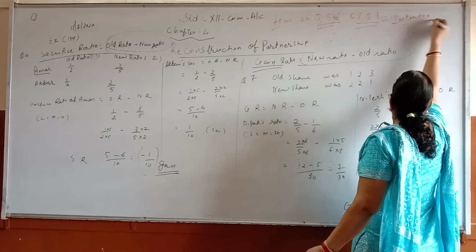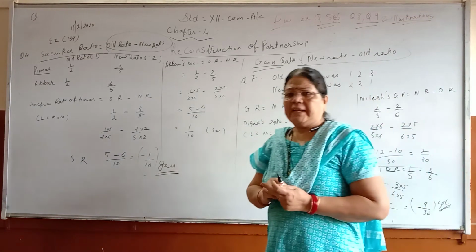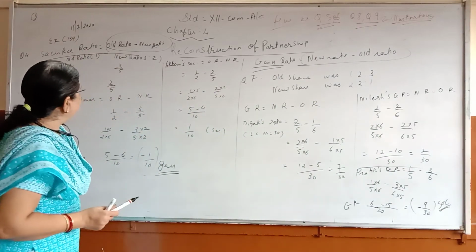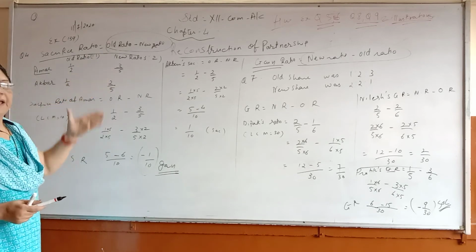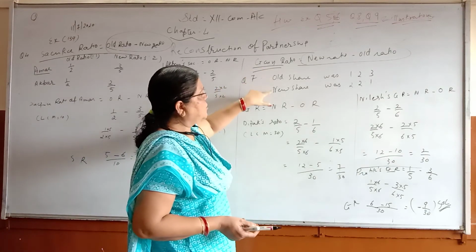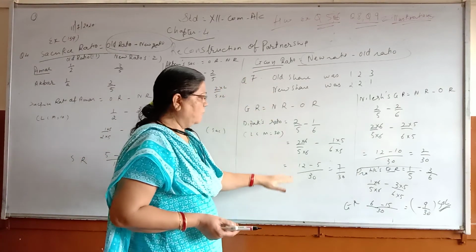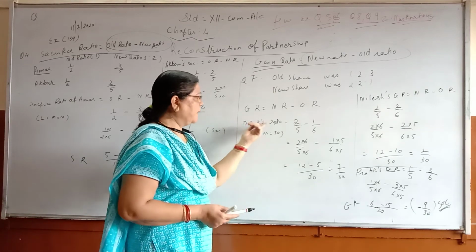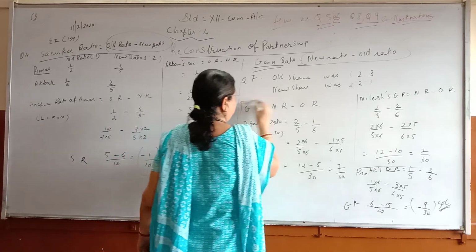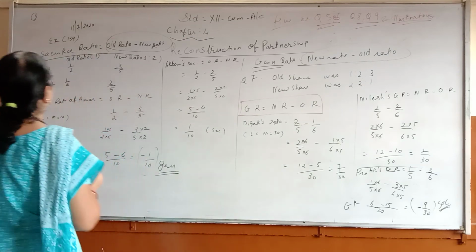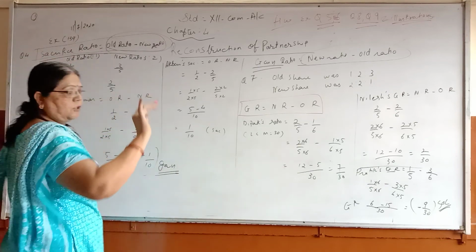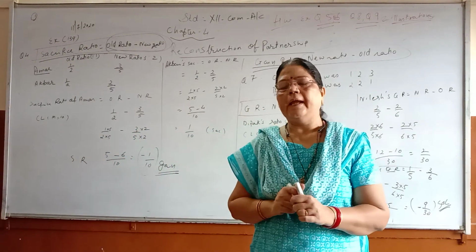Illustration of sacrifice. Very simple. Only you have to learn the formula. And then you have to write in order old ratio and new ratio. And then you have to subtract. You can do it with this method also, or you can write old ratio and new ratio this way and then work out each partner's ratio. Okay. So here is the gain ratio formula and here will be the sacrifice ratio. Not too much work out, only you have to work out gain and sacrifice.